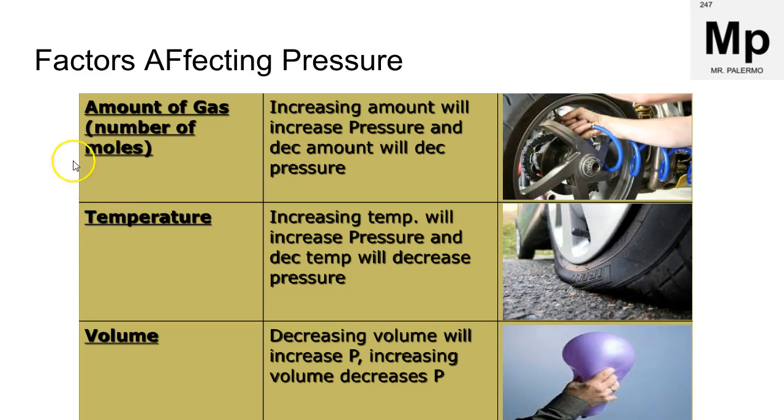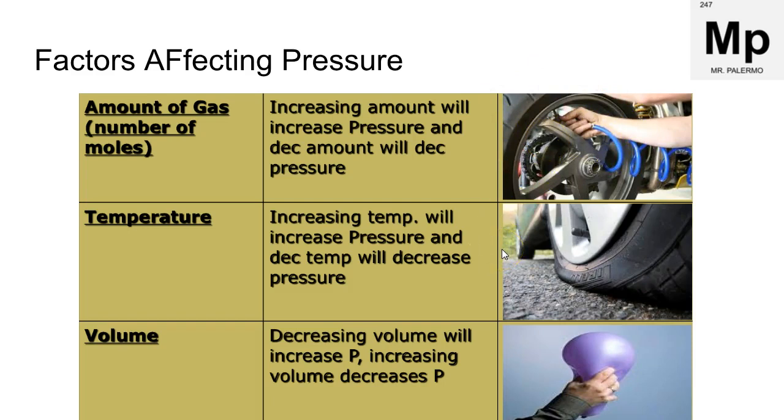For example, the number of moles of gas, like how much gas do we have? If we increase the amount of gas particles, the concentration, such as when we fill our tire with air, by increasing the number of particles, we're going to increase the pressure of the gas. We have more particles colliding with the walls of the container, in this case the tire, and therefore the pressure goes up. Same thing for temperature.